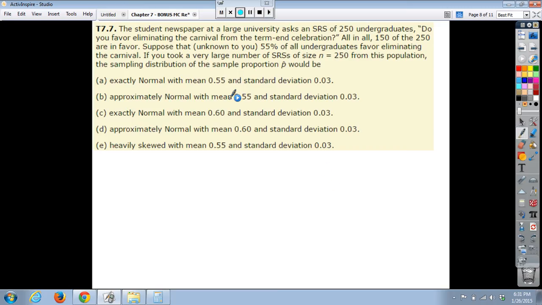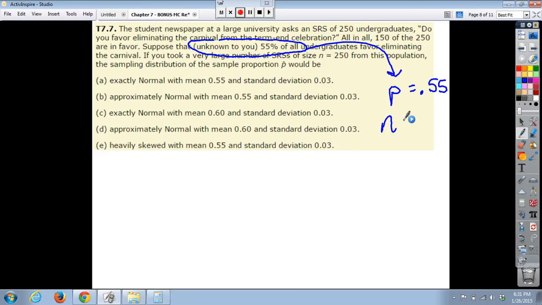So here's the thing. They want us to describe the sampling distribution, which means we need to discuss the shape, the center, and the spread here. Well, let's talk some numbers. They're saying unknown to you, it's really 55%. That's everybody. So the 55%, 0.55, that's P. That is our population parameter. P hat is just our 150 out of 250.